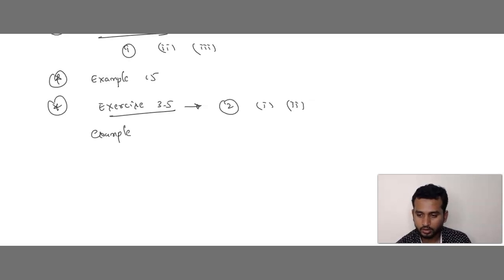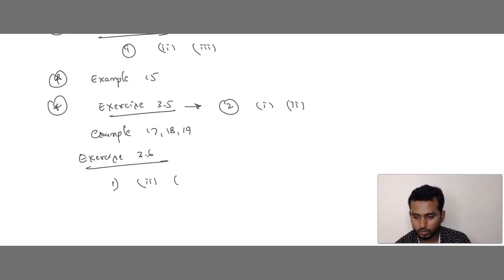Next, examples 17, 18 and 19. And then exercise 3.6: question number 1, options 2, 7 and 8. Okay, this is part 3. We can solve all the questions which have been marked here.